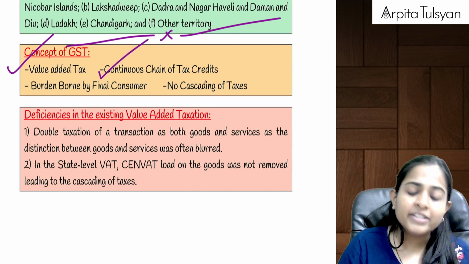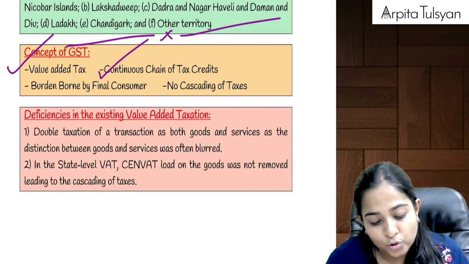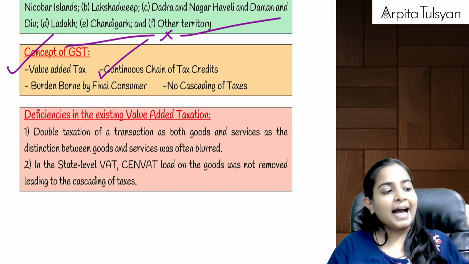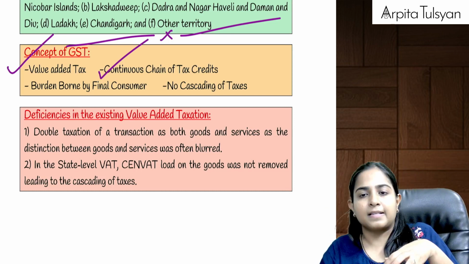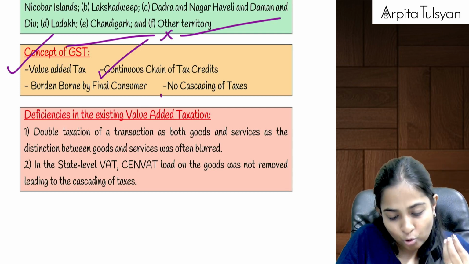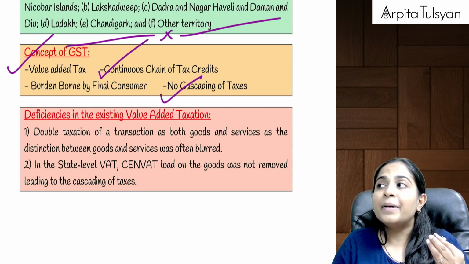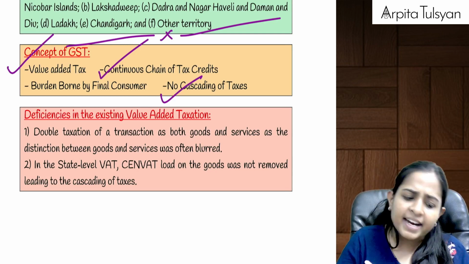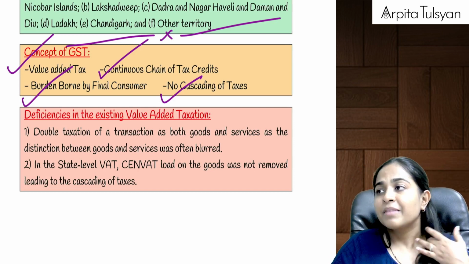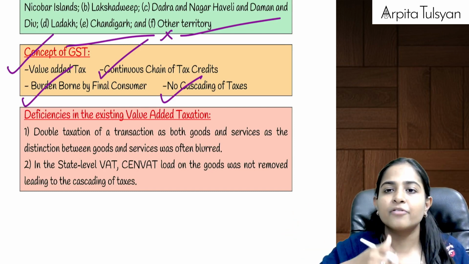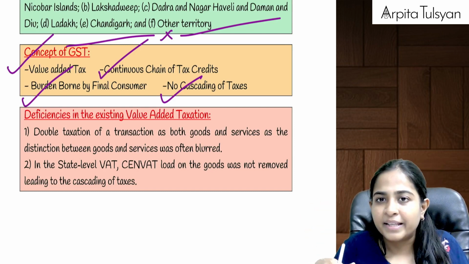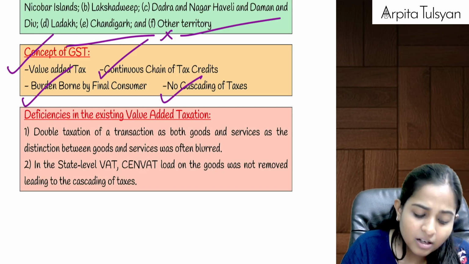Next, as we have seen in our main lectures also, in GST there is a continuous chain of tax credits. Whatever tax we have paid at the time of our purchases, we will get the input tax credit of the same, and because of that there is no cascading effect of taxes. So the final burden goes on whom? The final burden goes on the consumer. All the middlemen will keep on getting the tax credits, and they are not going to pay the tax from their pocket. Ultimately, they are going to recover it from the consumer.